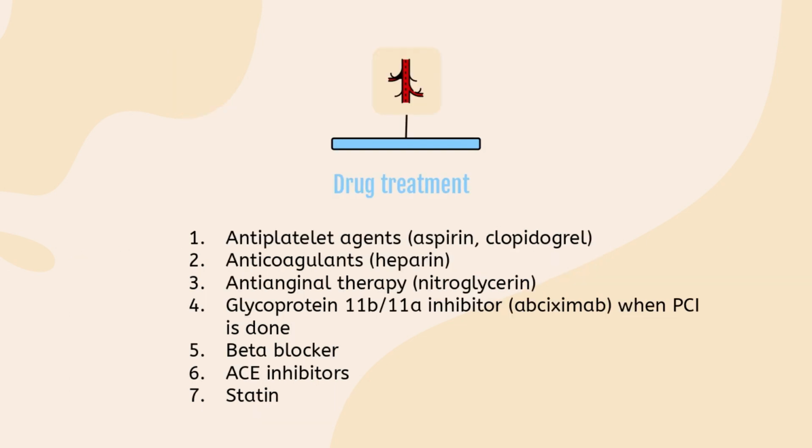There are a few drug treatments that can be given to MI patients. For example, antiplatelet agents and anticoagulant agents will be given to the patient with myocardial infarction to dissolve the blood clot. Anti-anginal therapy, commonly nitroglycerin, also can be given to reduce their angina. For patients who have had percutaneous coronary intervention, glycoprotein IIb/IIIa inhibitor will be given to prevent thrombosis during the PCI intervention. Other drugs such as beta blocker, ACE inhibitor, and statin also may be given to MI patients.